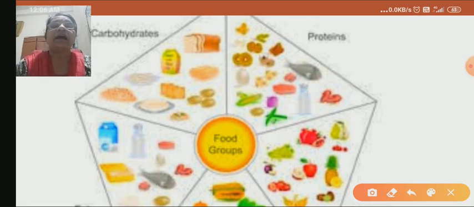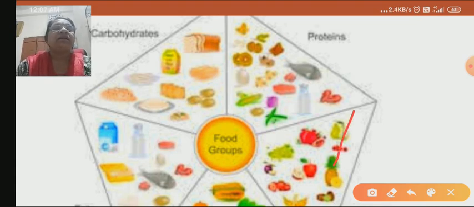Then milk is also a source of carbohydrate. Proteins: pulses are the rich source of protein. All types of pulses like tur, moong, lentils, kidney bean, gram are rich sources of protein, along with milk and milk products, fish, meat, etc.